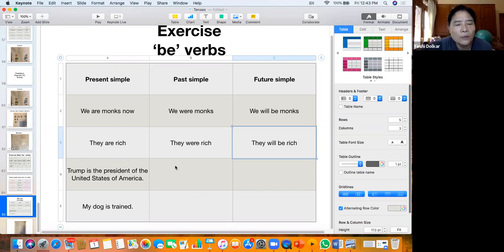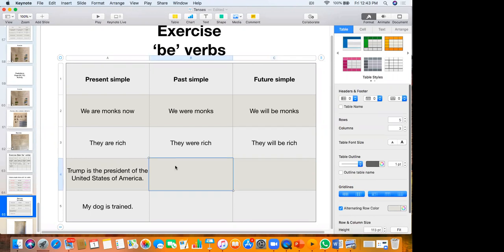Okay, what about this one? Trump was the president of United States of America. Trump was president of USA. Trump will be president of USA.